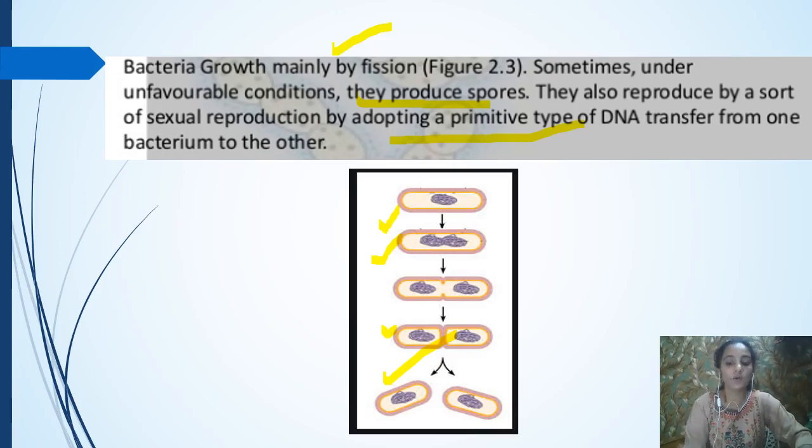So we have learned only one kingdom today, the Kingdom Monera, which contains two categories: archaebacteria and eubacteria. Archaebacteria are found in harsh conditions, extreme climatic conditions, because of their cell wall composition. The second group is the eubacteria, the true bacteria that you can see normally everywhere. Some are photosynthetic, some heterotrophic, some chemosynthetic. Among the heterotrophic, some act as decomposers, some are useful for human beings, and some are pathogenic.